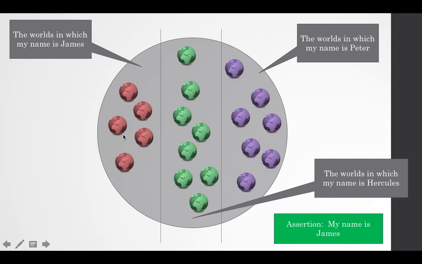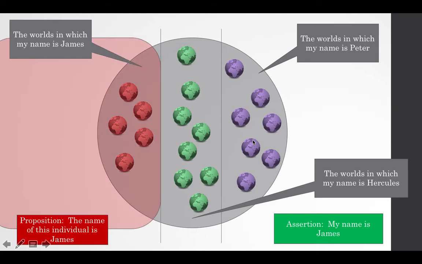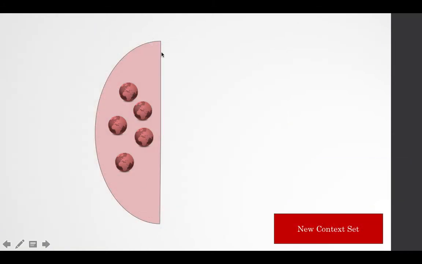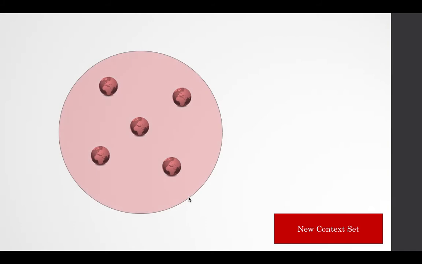So when I make the assertion to the question under discussion, the question under discussion has divided the context set into these different possibilities. When I make the assertion that my name is James, I'm adding this proposition to the context set. I am adding the proposition that the name of this individual, who happens to be me, is James, to the context set, and what that does is it makes a new context set, and that context set is smaller, like we saw in the last video.